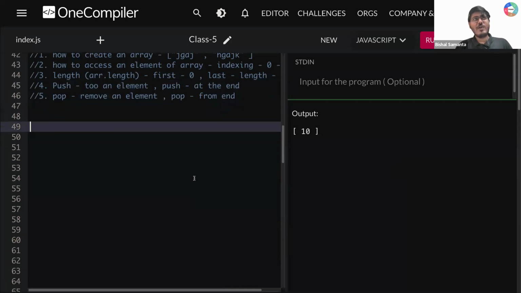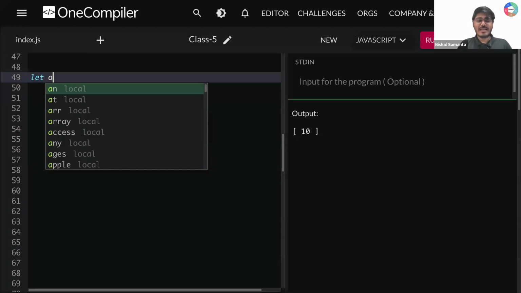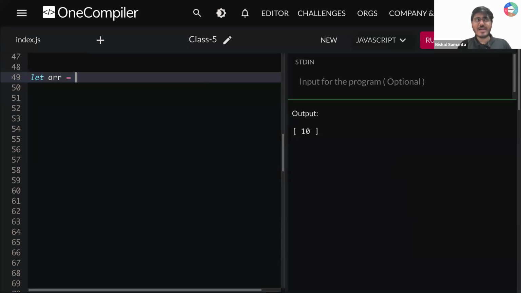Okay, now let's move to the next thing, guys, a very, very important topic we are going to learn now. So let me create an array. Let's say this is my array. I just gave it an array name, you can name it anything. This is a variable name, so don't worry. Cool. Let me write a few superheroes' names. Let's say Batman, after that Superman, after that Iron Man.